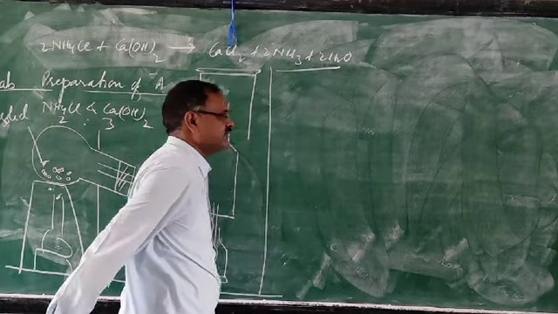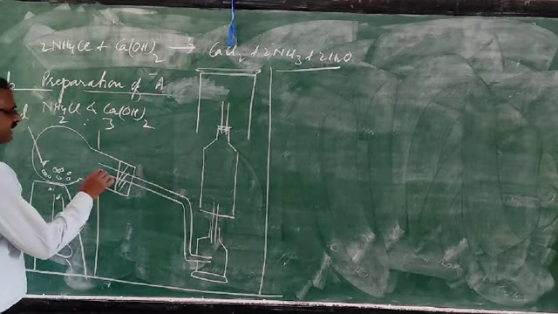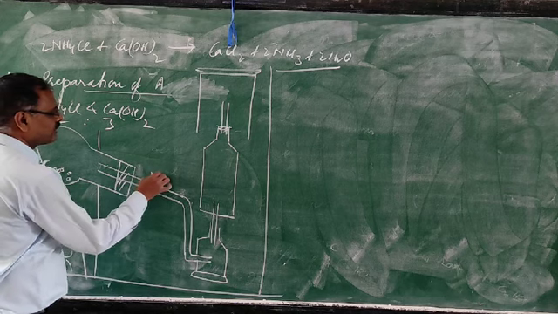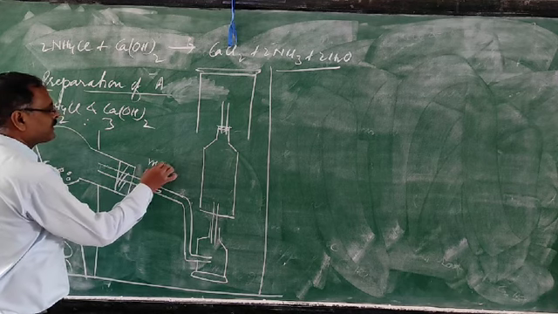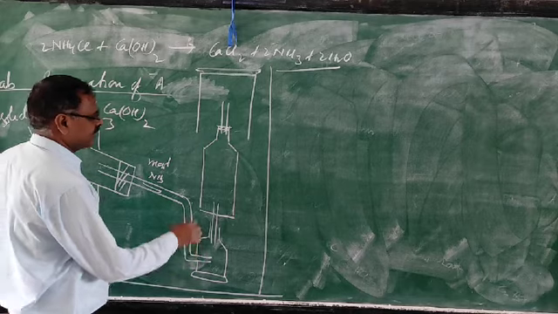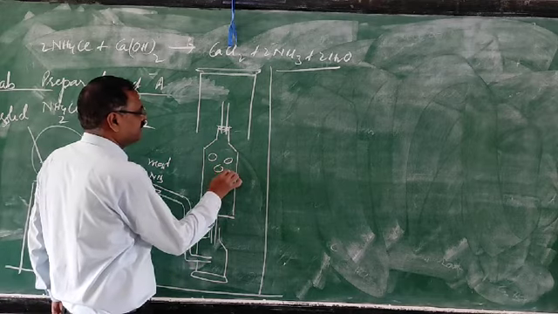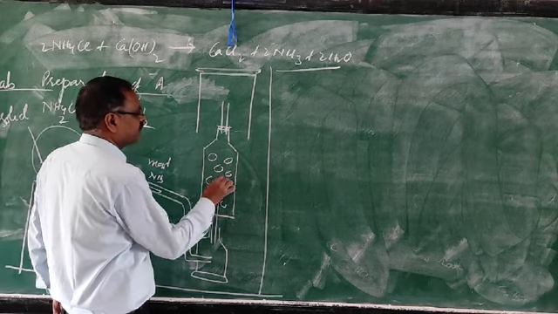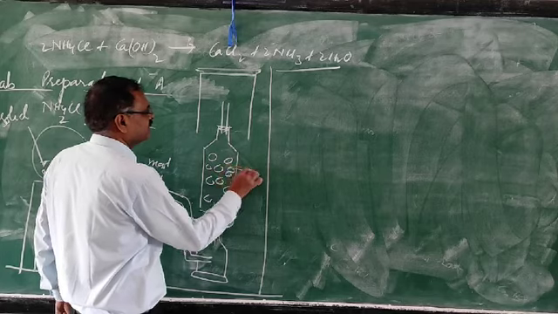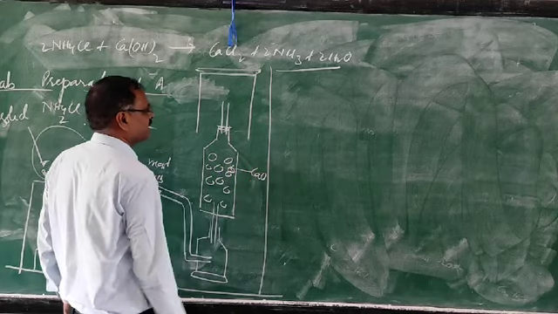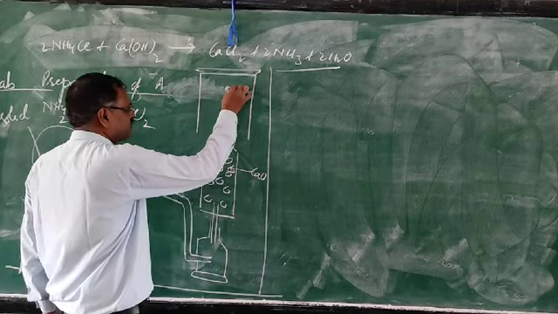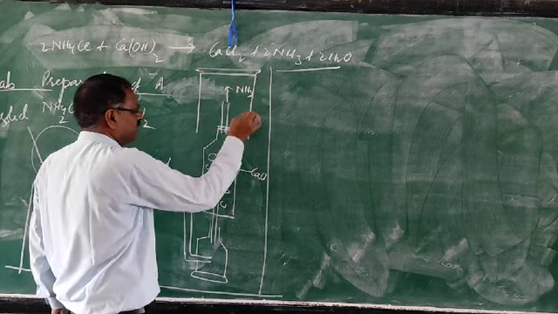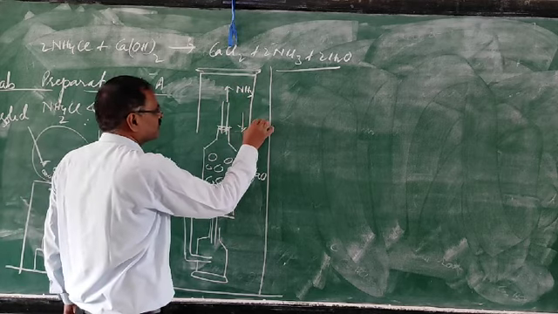Along with that, moisture will be there, so it comes into the drying tower. Quicklime is there, and it is basic in nature, so there will be no reaction. Calcium oxide. Then ammonia is moving up and air is moving down.